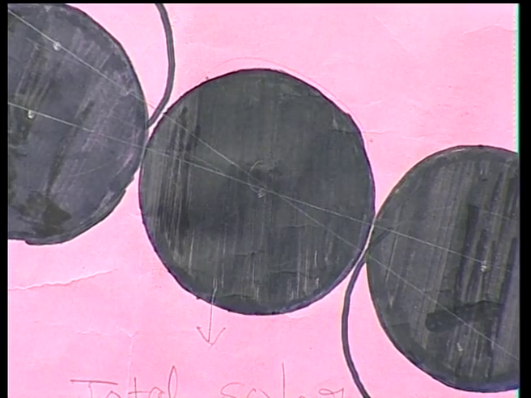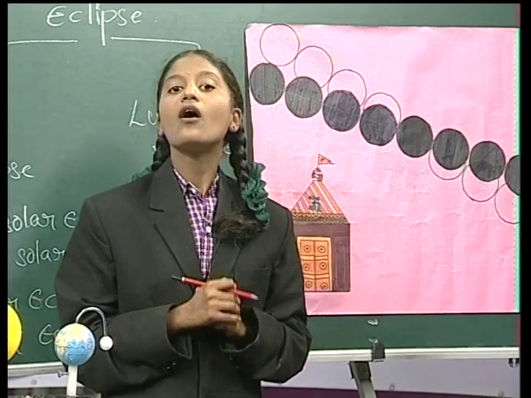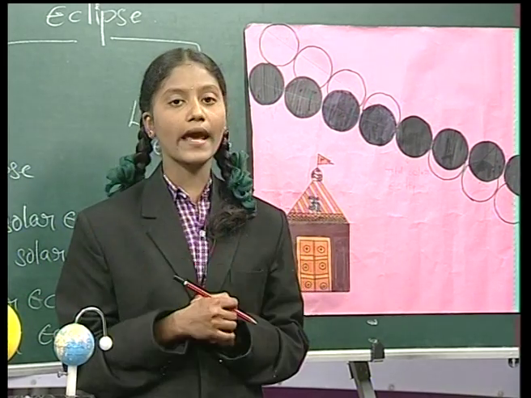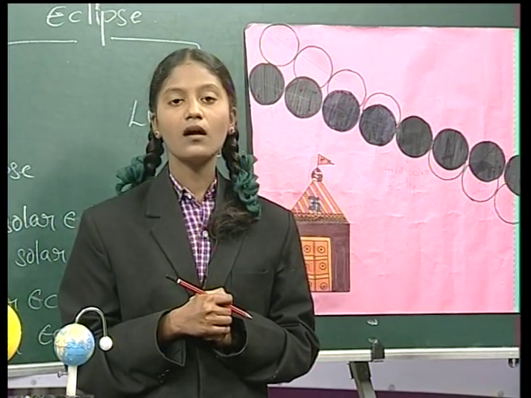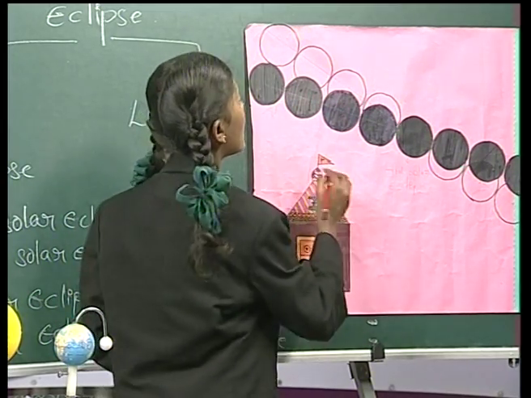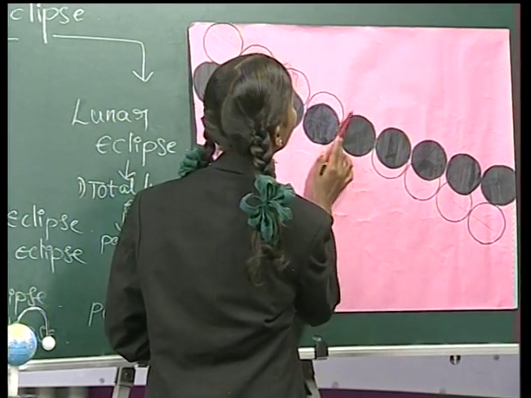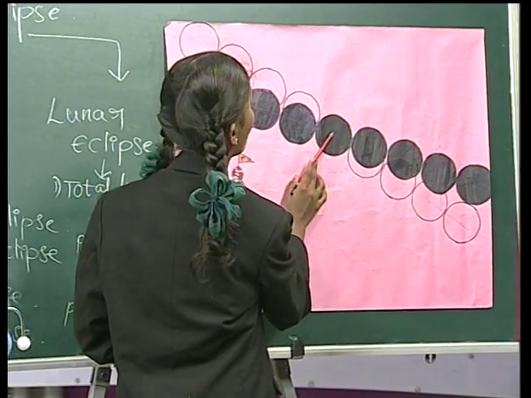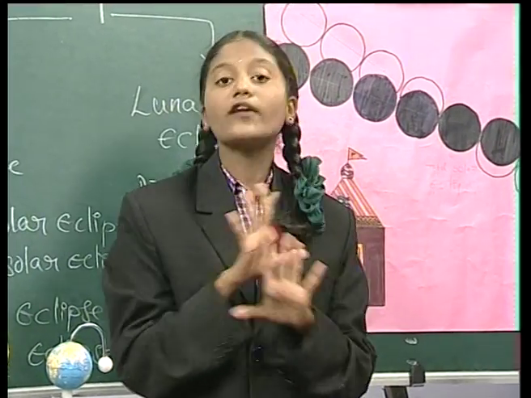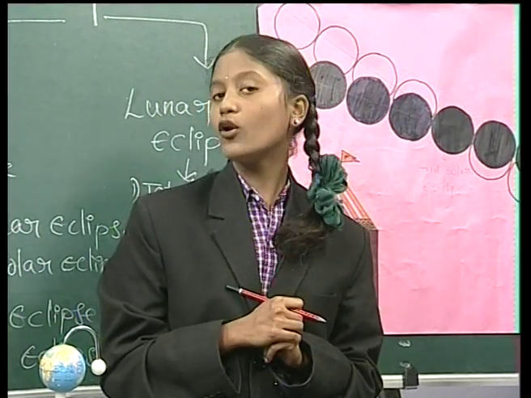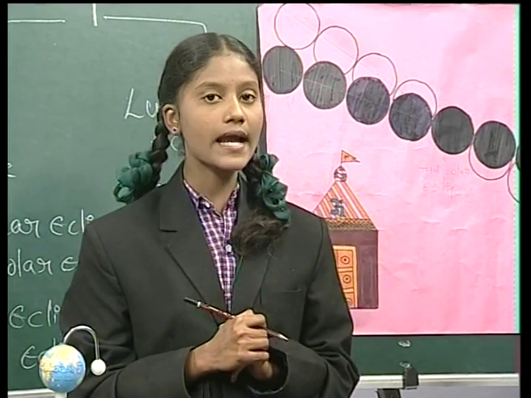So friends, do you know why the solar eclipse does not occur on every new moon day? Because the moon and sun must intersect and coincide with each other. So in this situation, the solar eclipse does not occur on every new moon day and the lunar eclipse does not occur on every full moon day. So friends, now did you understand about this?